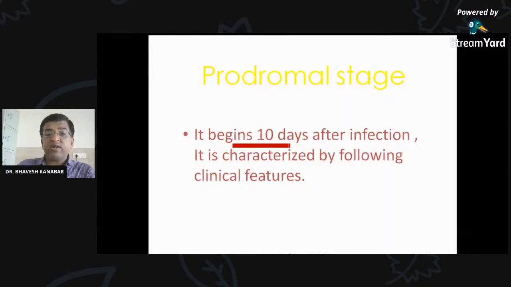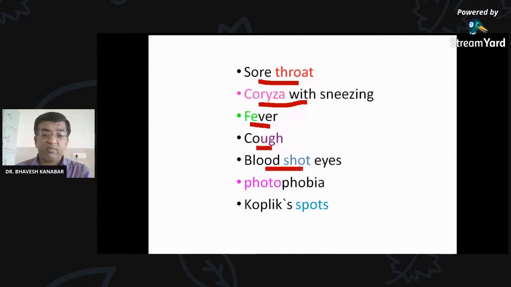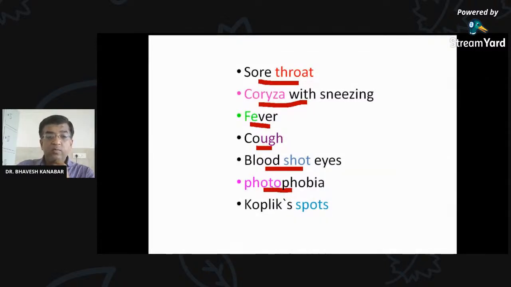We are going to see the prodromal stage again. It begins 10 days after infection. It is characterized by clinical features like sore throat. Remember these clinical features: sore throat, coryza with sneezing, so there is lots of sneezing, fever, cough, bloodshot eye meaning red eyes, and photophobia. What is photophobia? Write down in the chat box. Do you know what photophobia is?